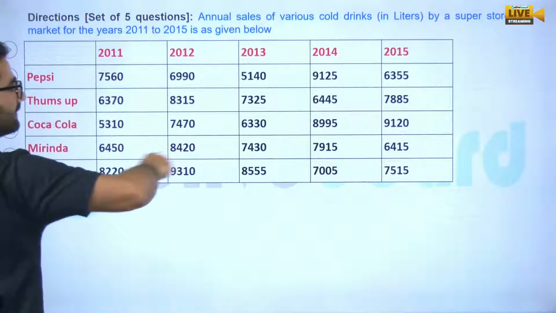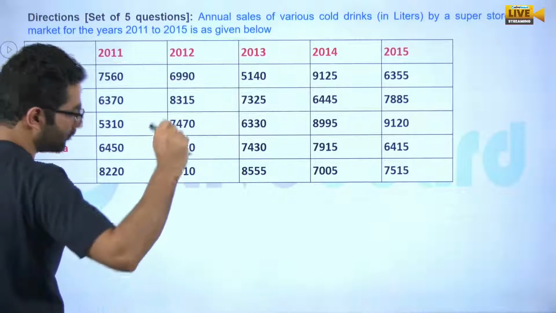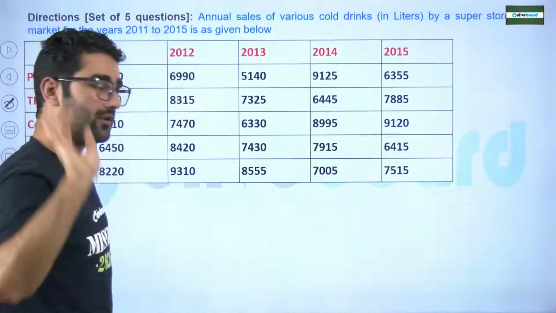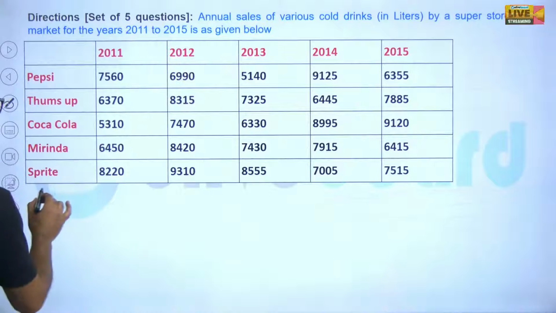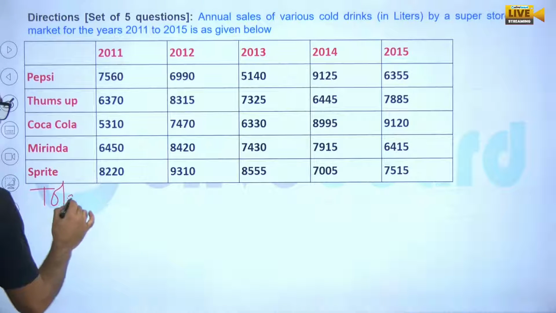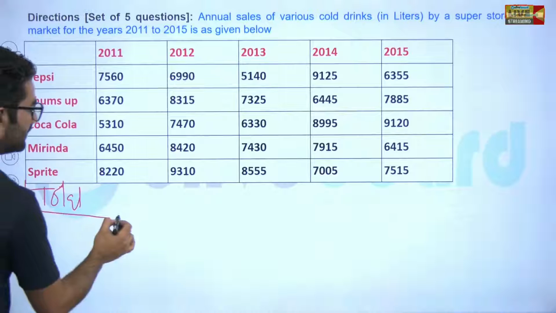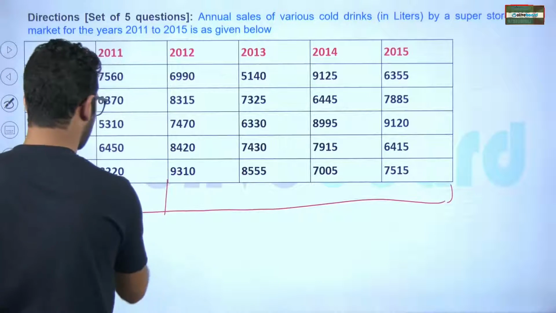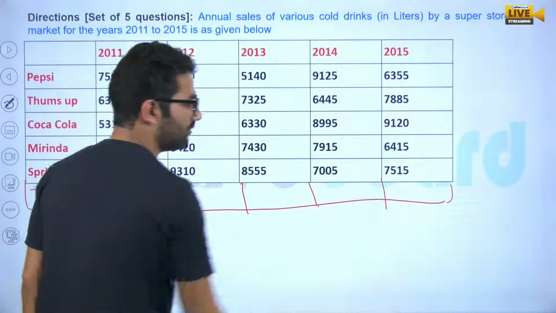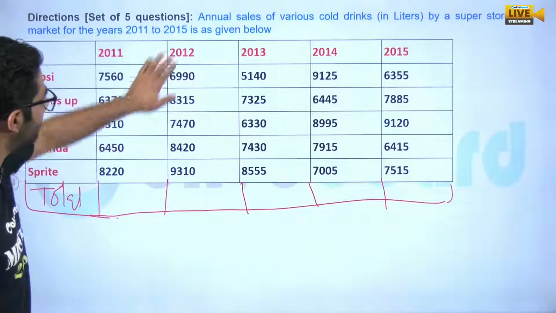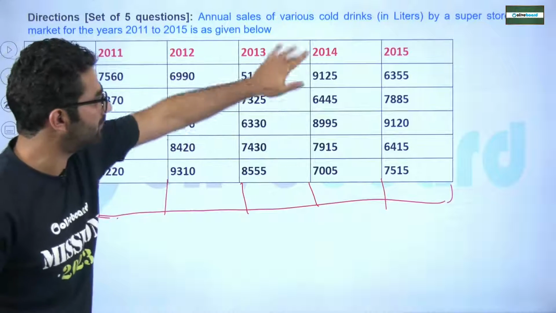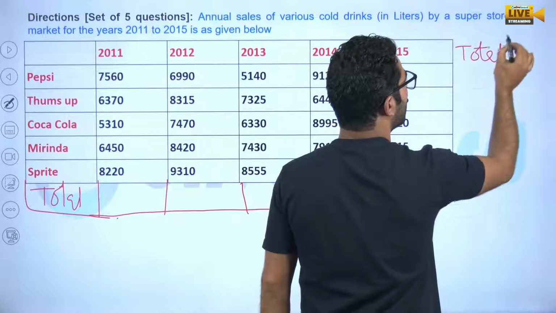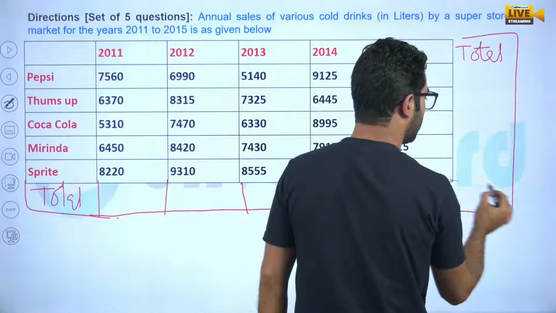This was a series of DI given, and there will be 5 questions based on this DI. But I request you guys, if this type of DI is given, and I ask you to calculate the total, everything is here, so no need to calculate some of the data. You have to calculate the total of this, this, this, and this. Not only this, the total here. If you calculate that value, everything is perfect.